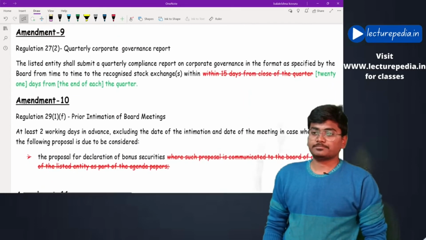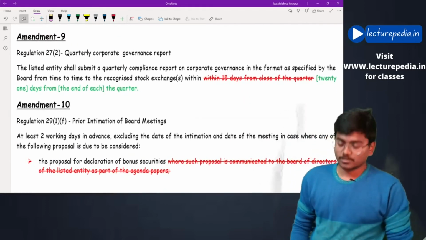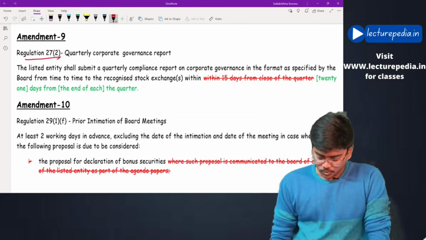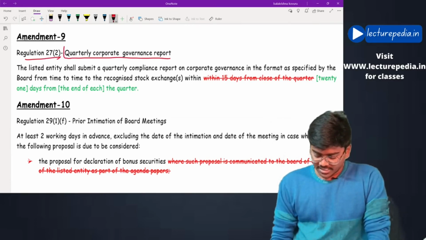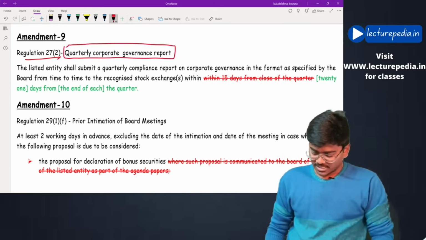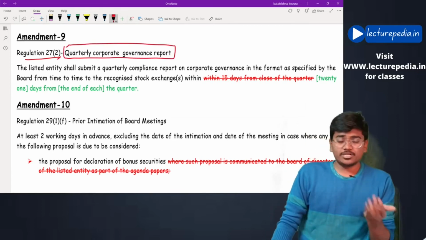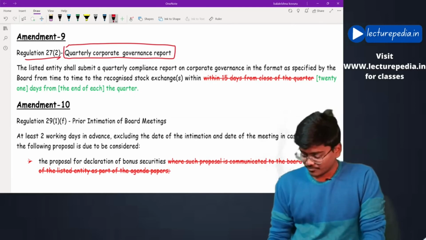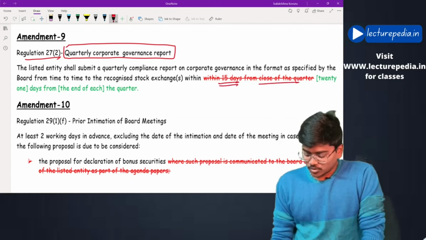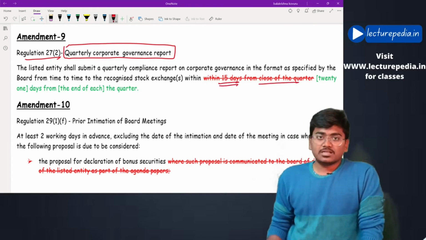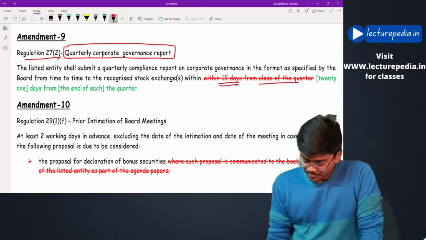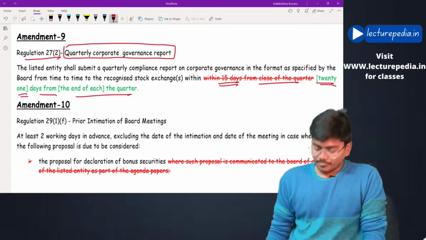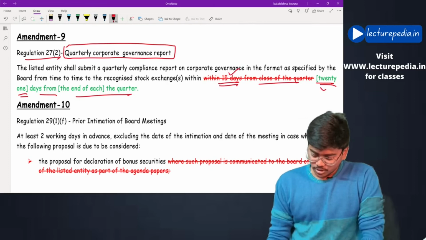Next, regulation number 27 subregulation 2 regarding quarterly corporate governance report. Earlier, the time limit within which the quarterly corporate governance report has to be submitted was within 15 days from the close of the quarter, but now the time limit has been increased to 21 days from the end of the quarter. Okay, 15 days has been increased to 21 days.